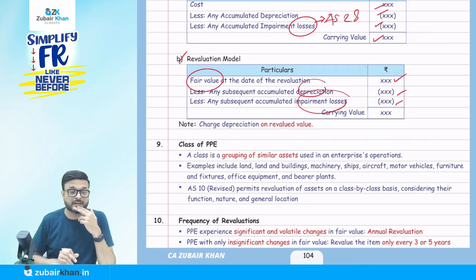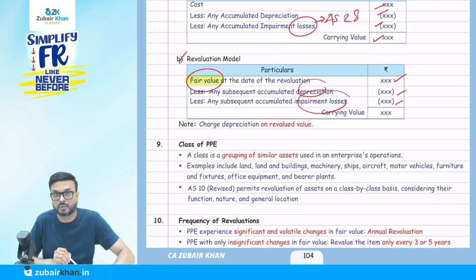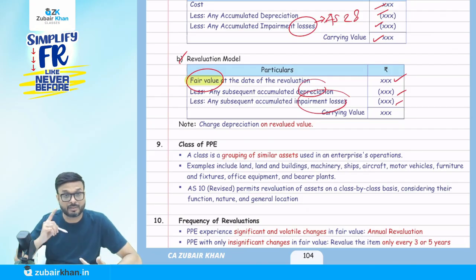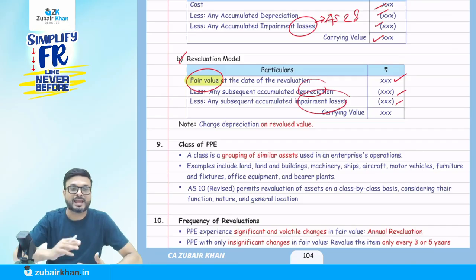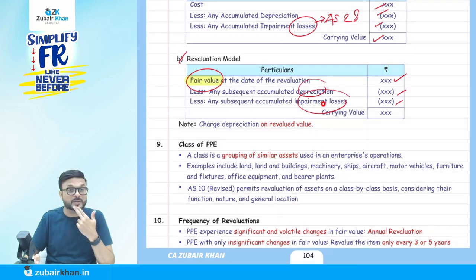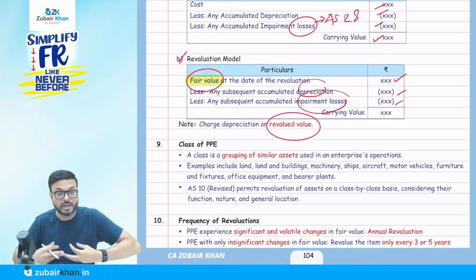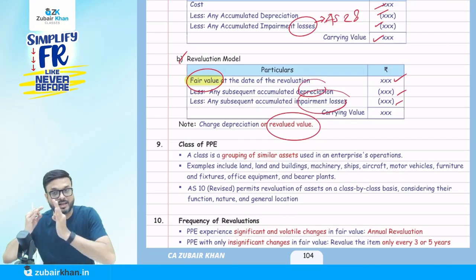But remember that later on we have to recognize that fair value. Don't worry about how to pass the journal entry, I will discuss it with you. Now remember that when you want to charge depreciation, you charge it on the revalued amount, and impairment loss will also reduce from that. Don't worry about the impairment loss, we will discuss that in Accounting Standard 28. So when you change the value, we charge the depreciation on that revalued amount.